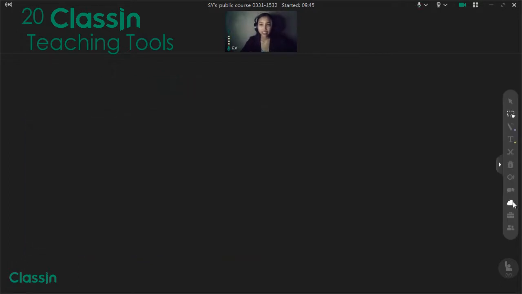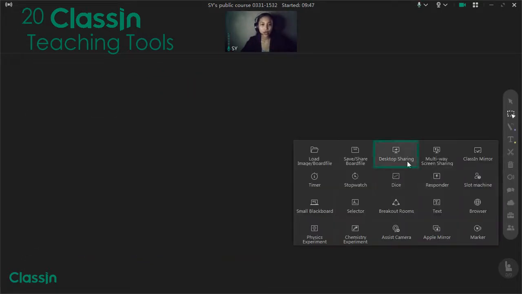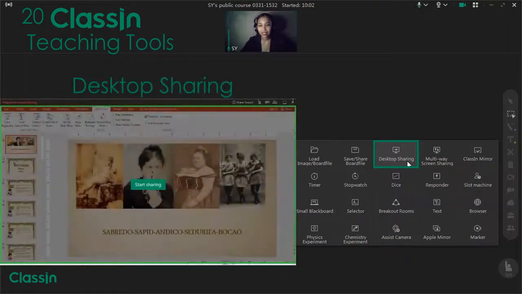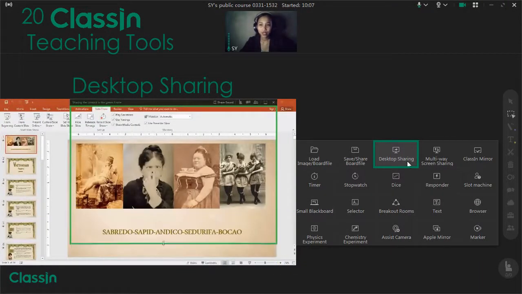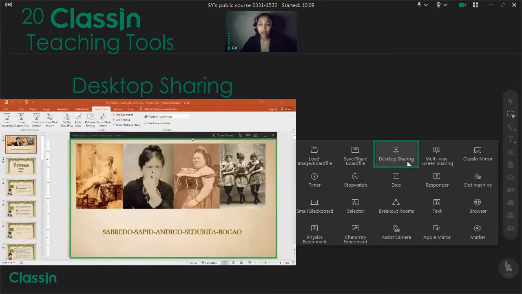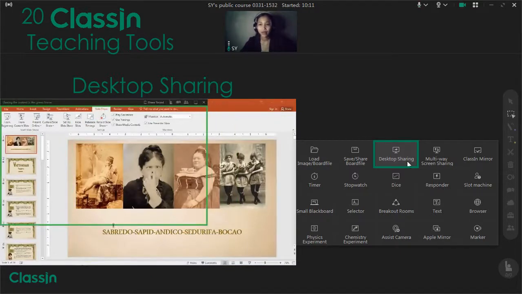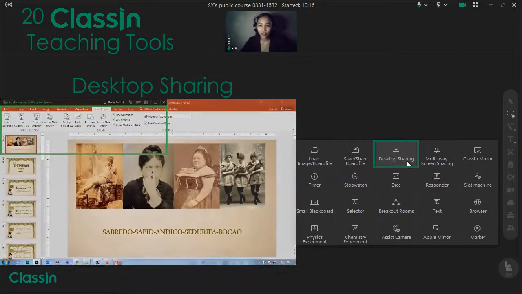Next is the desktop sharing. What I love about this feature is that sometimes when we do share screen, we might open tabs or folders that are not necessary or private. So in desktop sharing in Classin, you can just easily focus on only the part of your screen that you want to be seen. You can also full screen it if you want, and no more worrying about closing tabs or any unwanted information to be shared in the live share.